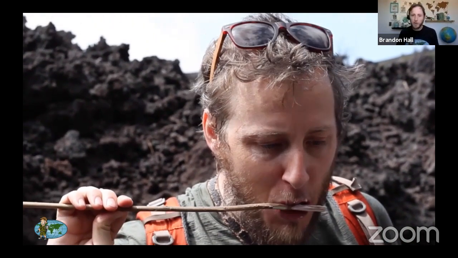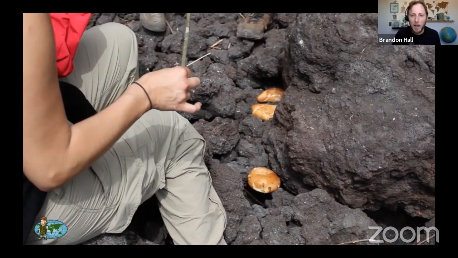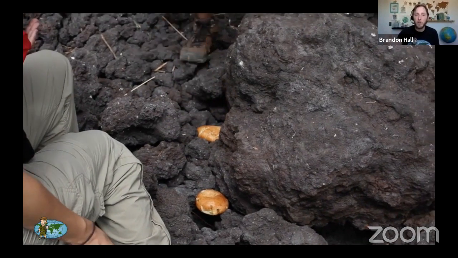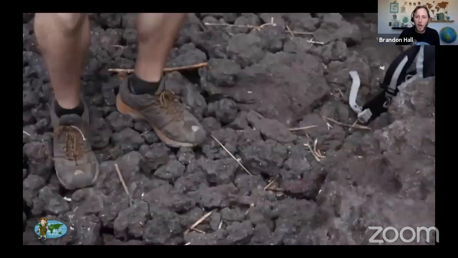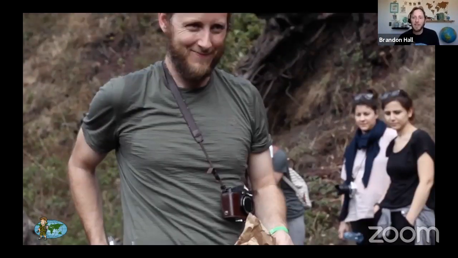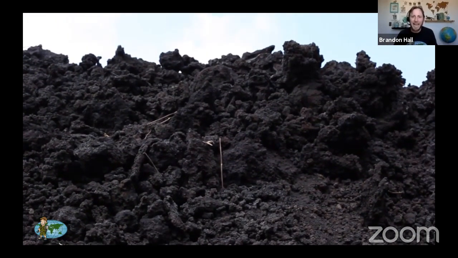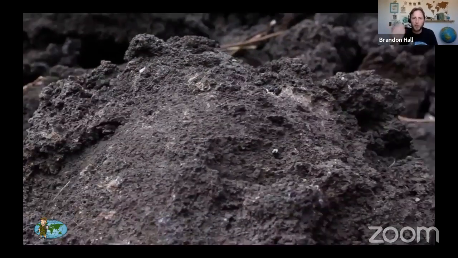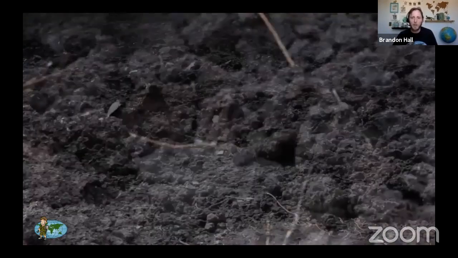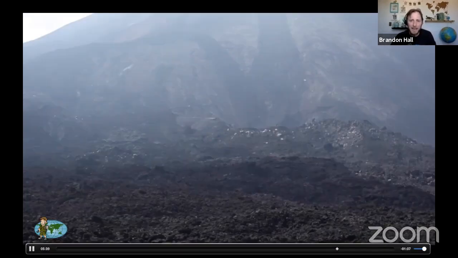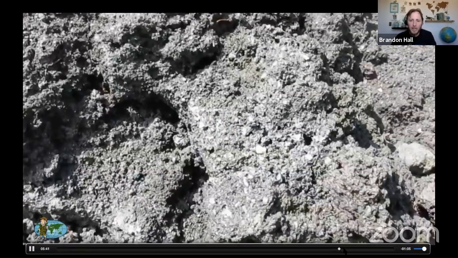All right. So not only can you roast marshmallows, but you can also heat up your lunch if you had lunch with you. And I had lunch with me, so I took the opportunity to heat up my sandwich. This is just a great example of how the community, remember I told you they made those earth ovens, and this is how that process works. You have heat coming out of the earth, not only close to a volcano like here, but the heat is always coming from the earth. So if you dig a hole deep inside, especially close to a volcano, you can get to that heat.